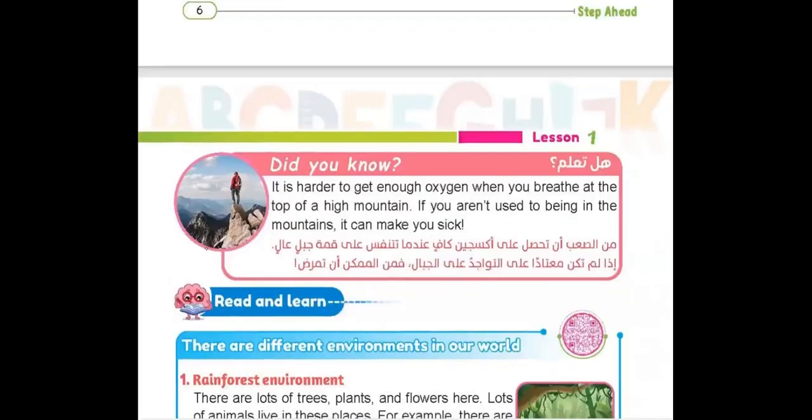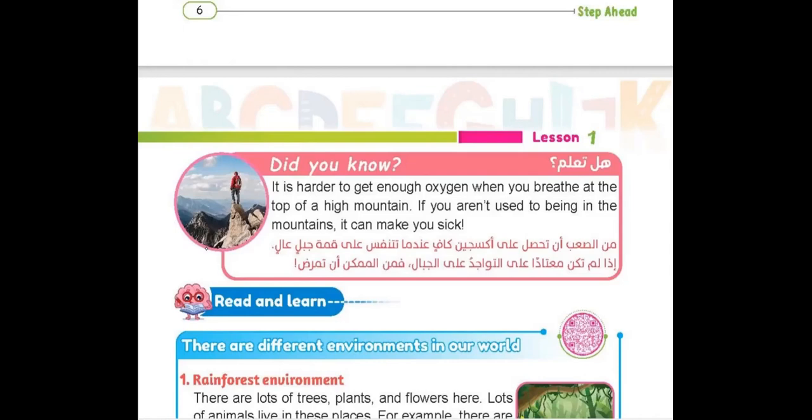Did you know it is harder to get enough oxygen when you breathe at the top of a high mountain? Okay, so here we talk about the people who would like to climb the mountains and to be on the top, like in the pictures. Important information to know. The oxygen in this top place is not easy to breathe.